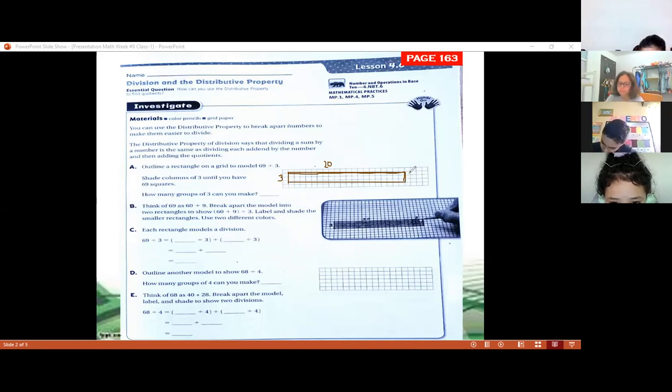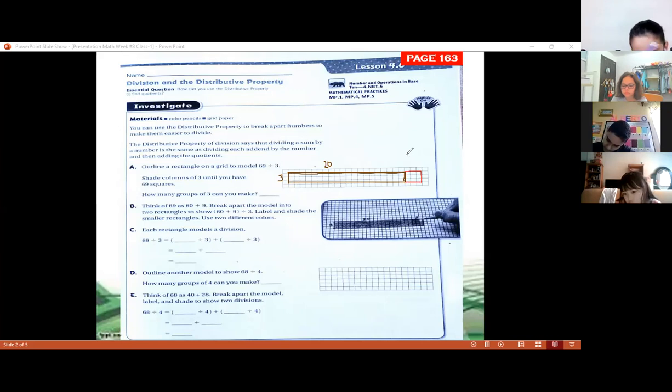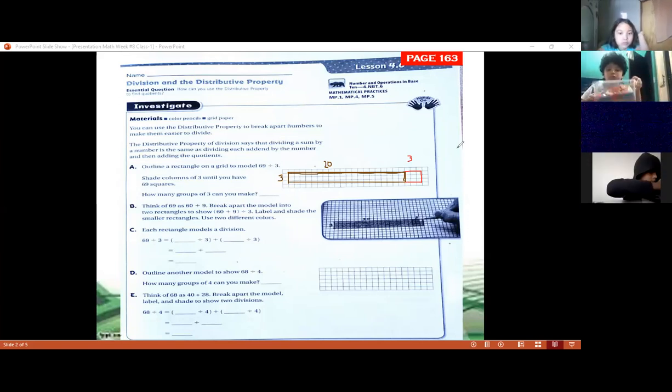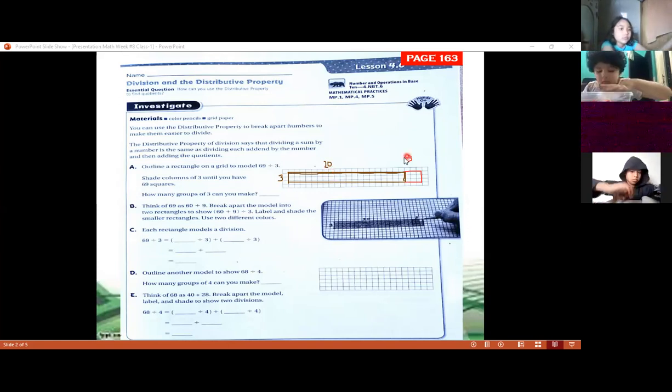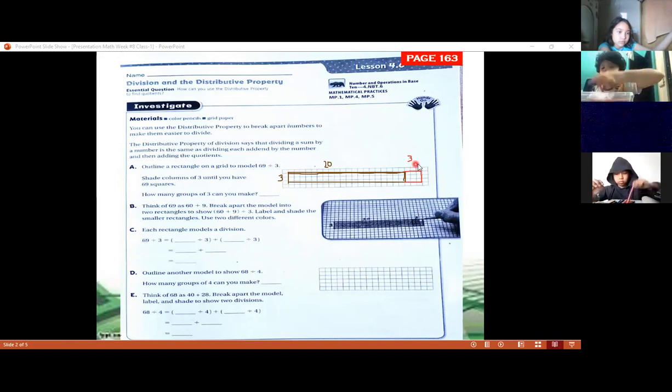We have to do 20, 21, color, yes, and then we have to write with the pen, con el lápiz. Yes, you should write this with the same color. For example, this is brown, so the same color that you're using for this 20, use the same color for writing the number. And here I use color red for number 3, so with color red you can write the number 3.